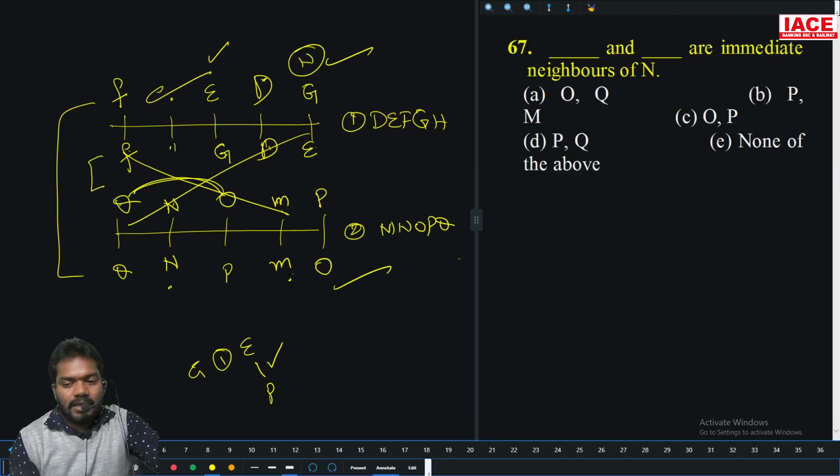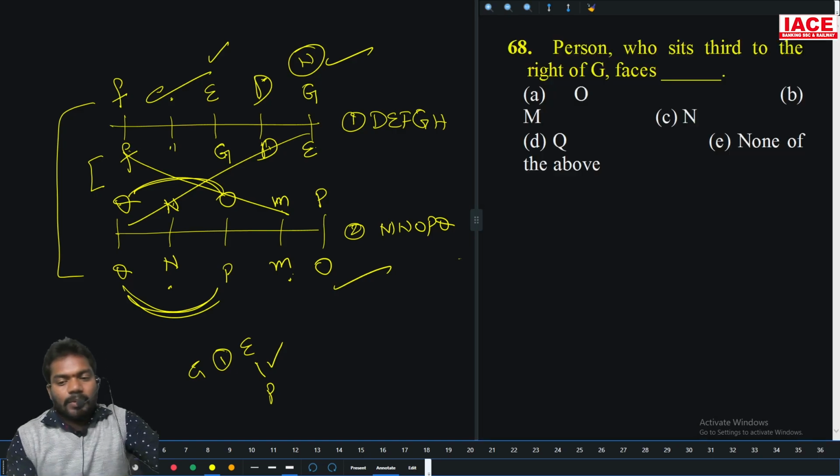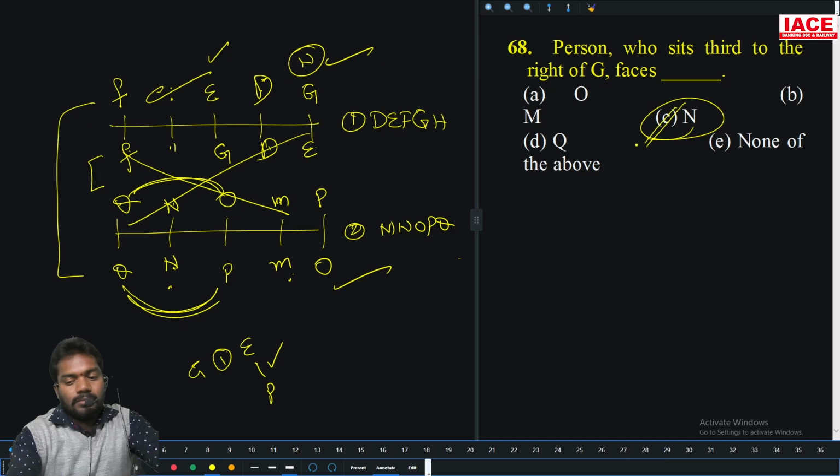67. Dash and dash are immediate neighbors of N. Q and P are immediate neighbors of N. So P and Q. Option D is the right answer. Person who sits third right of G faces? Third right of G: first right, second right, third right of G faces N. Option C is the right answer.